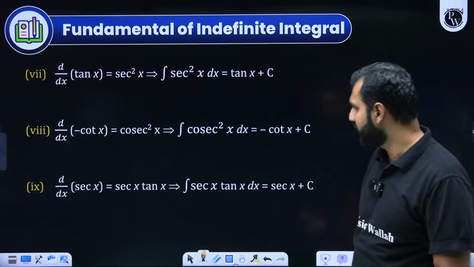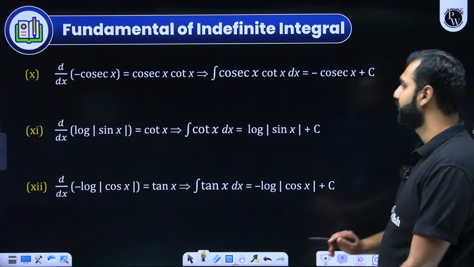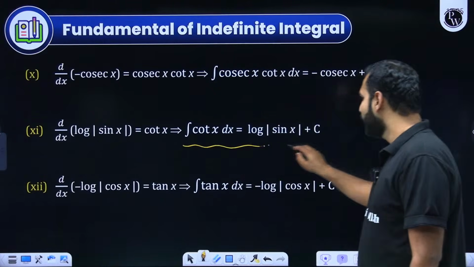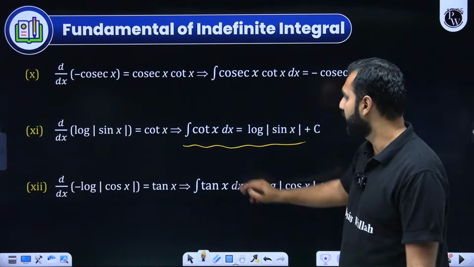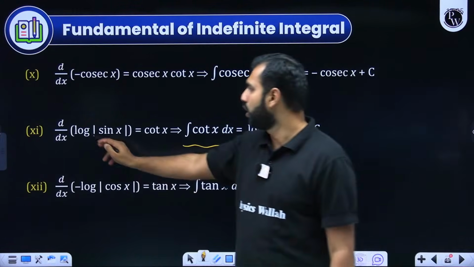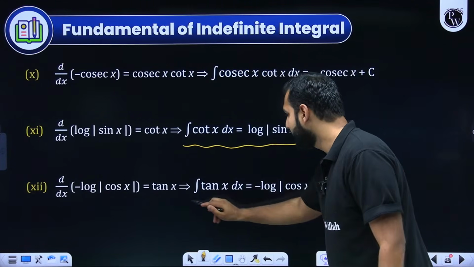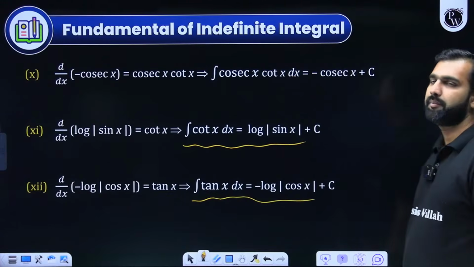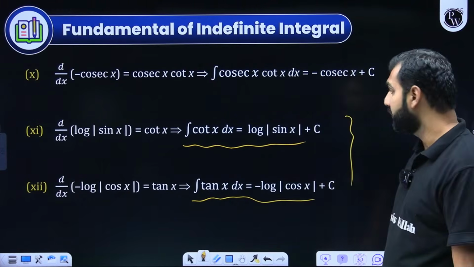A few important ones, remember this. Which ones, students? I'll be coming to those. Yes, here. The integration of cot x. With the right substitution, you learn it. But here, remember, the integration of cot x is log of mod of sin x, because log of sin x, when differentiated, gives you cot x. The same is true for tan x as well. The integration of tan x is minus log of mod of cos x. These two you must remember. Don't forget them at any cost.